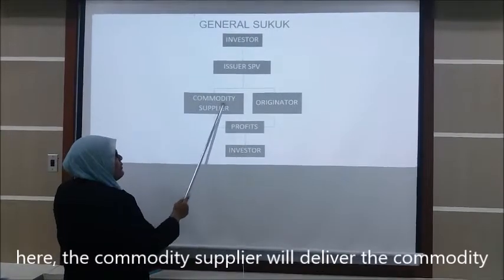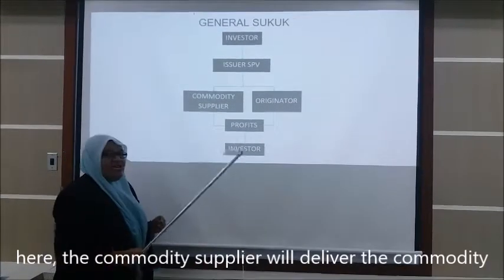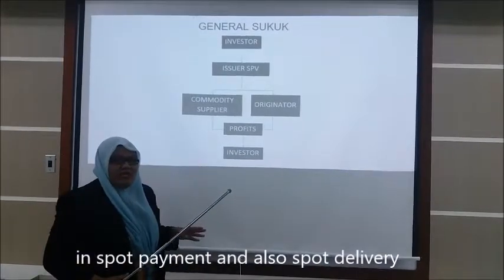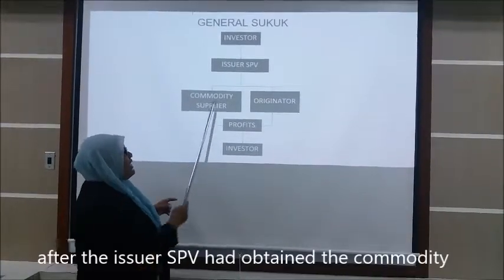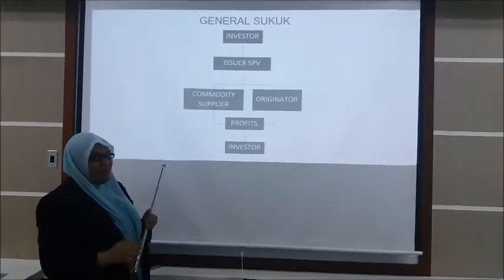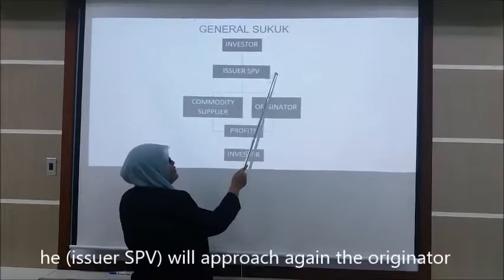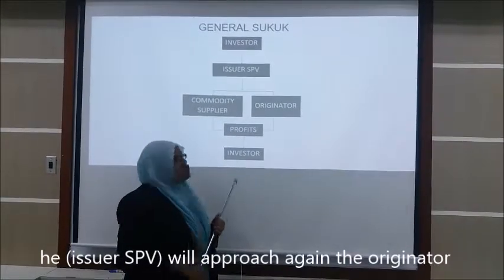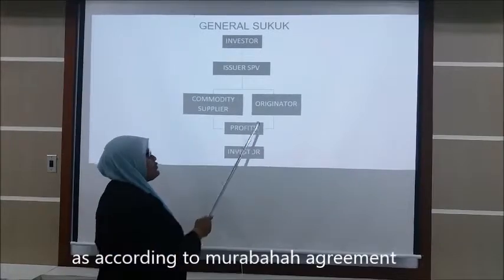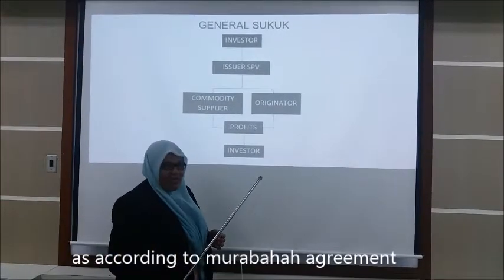The commodity supplier will deliver the commodity with spot payment and spot delivery. After the issuer SPV has obtained the commodity, it will approach the originator again to resell the commodity according to the Murabahah agreement.